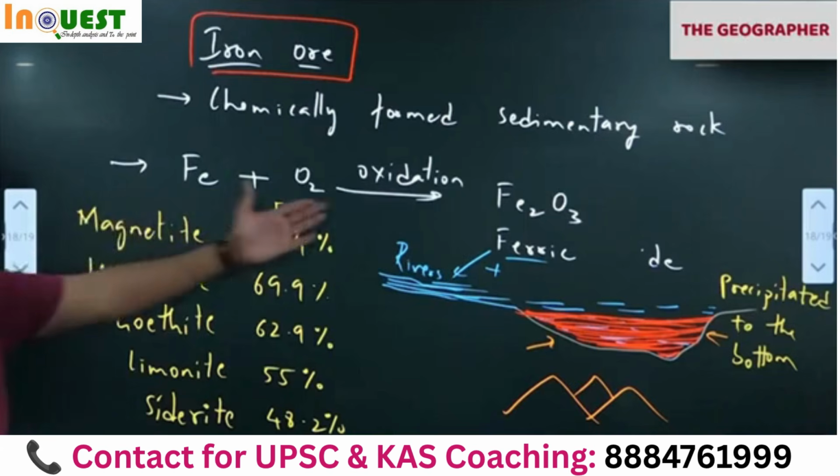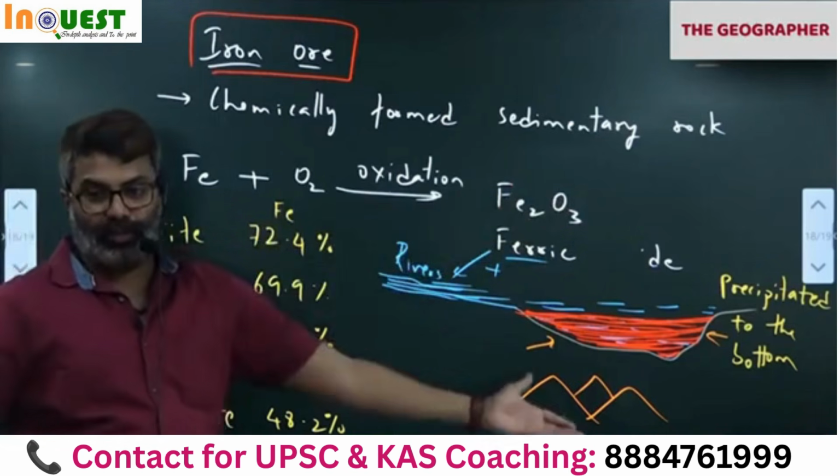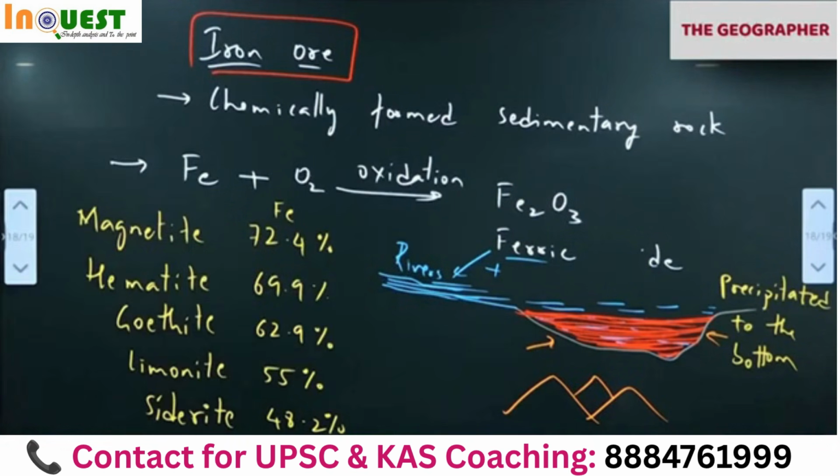So these are all forms of ferric oxide in different proportion. So oxidation of iron gives us ferric oxide that gets accumulated over a long time in water bodies. Okay. So in India we have the highest quantity of iron ore, magnetite, hematite in Karnataka and Odisha, Chhattisgarh, Jharkhand, that belt.